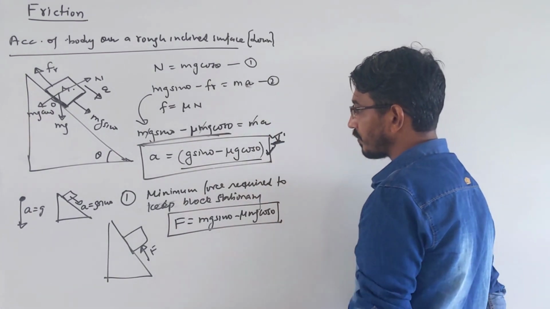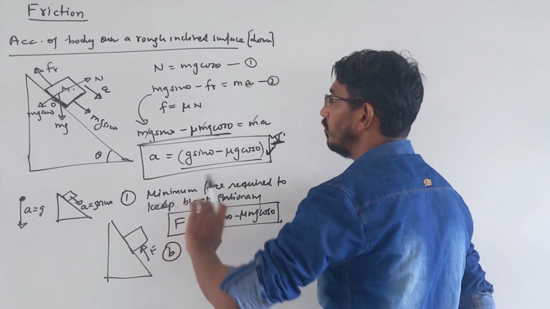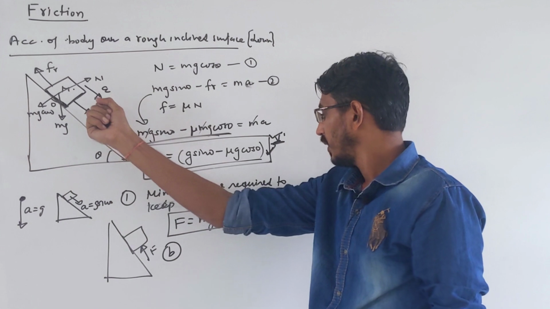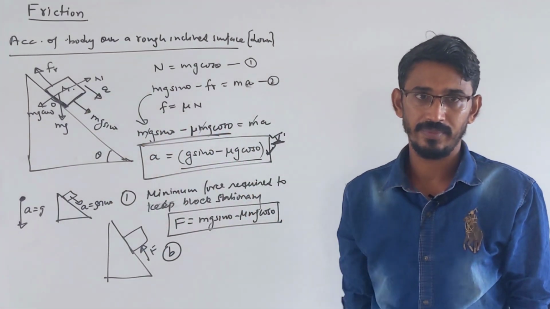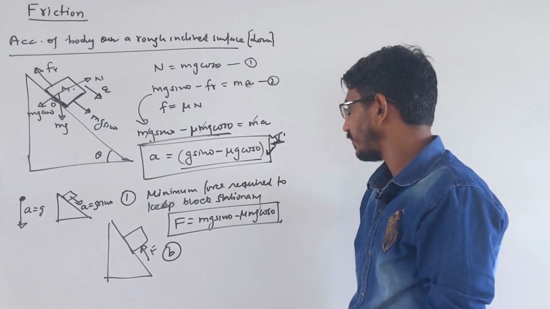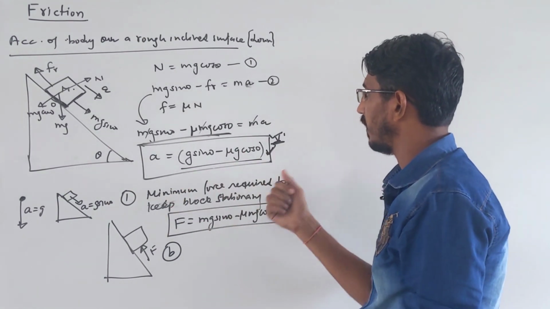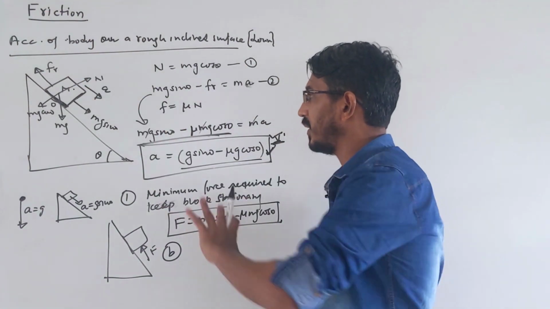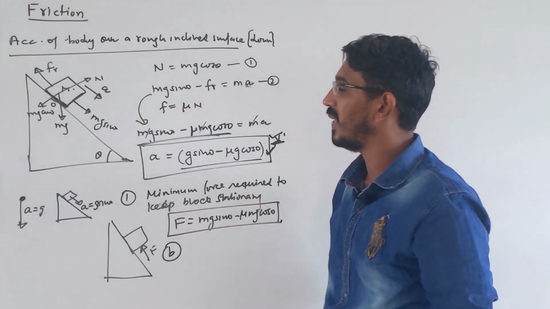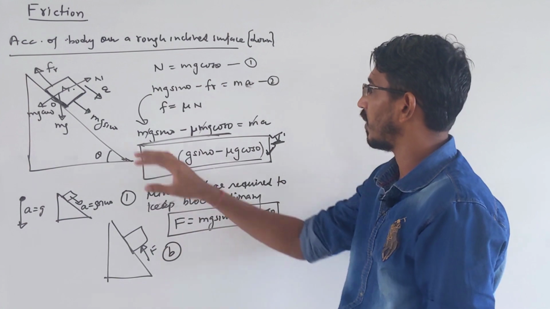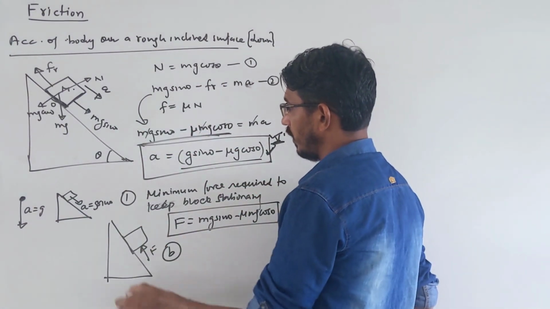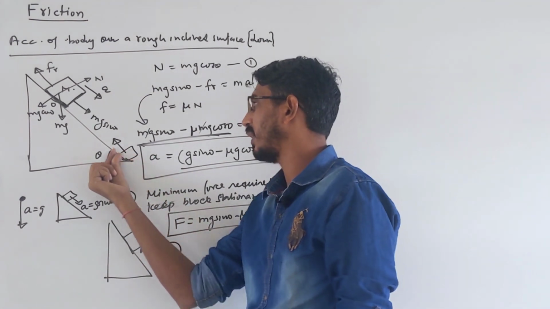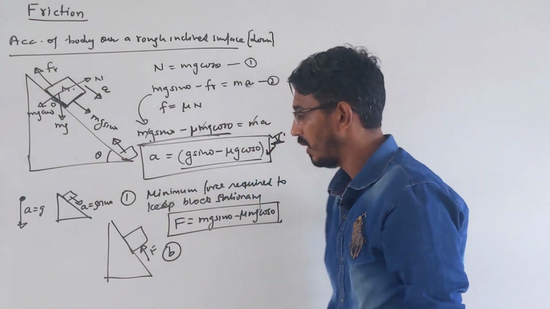Now opposite of this, if you want to move this body upward, then how much force we need to apply? Okay, that question I do later. First this question we do: suppose you fire this body upward with some velocity, then it will de-accelerate. The body's velocity will reduce when you fire it upward from the ground, that's called de-acceleration or retardation.